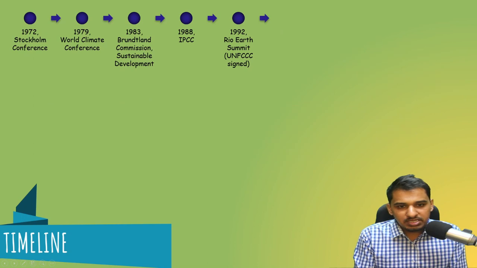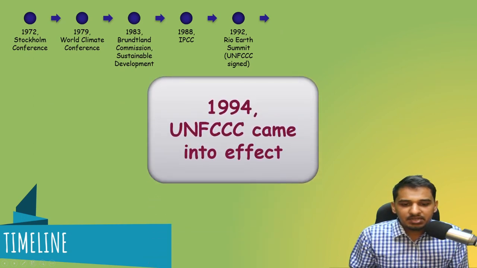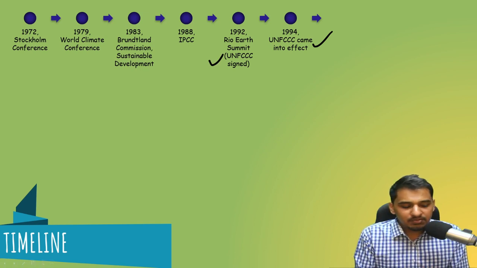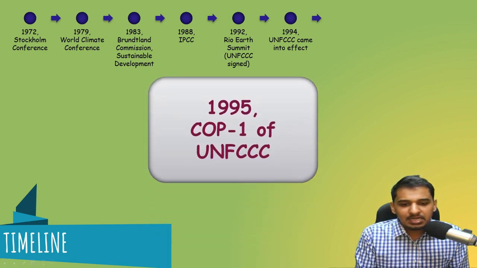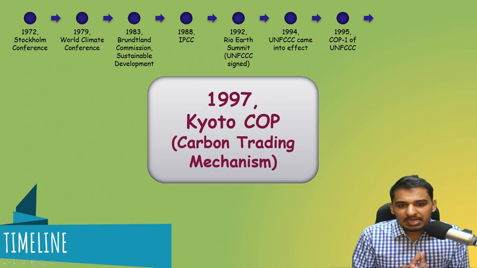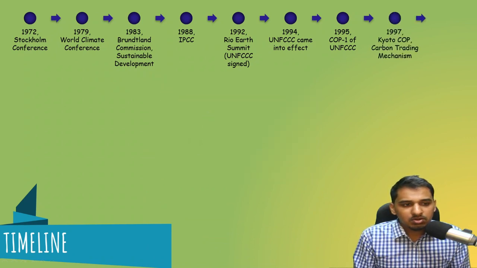Let us move towards the next conference now. So in 1994, the UNFCCC came into effect. Though it was signed here, it came into effect in 1994. Then comes 1995, the first Conference of Parties, COP1, happened in UNFCCC. Then this is a very important timeline again, 1997, Kyoto COP. Kyoto COP happened, in which the carbon trading mechanism was introduced.